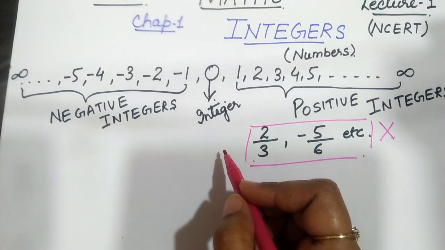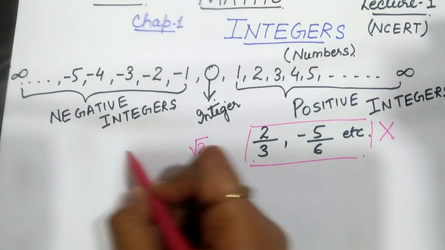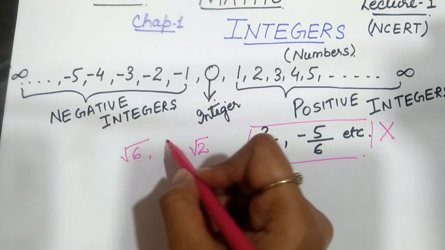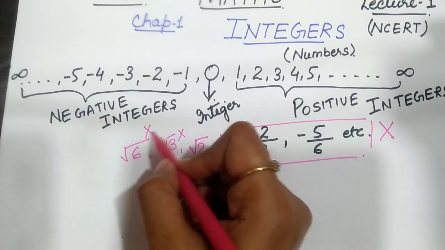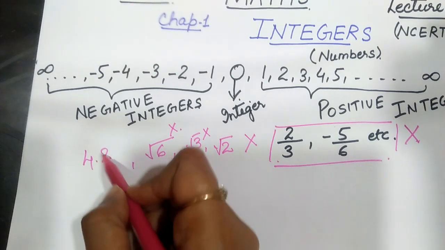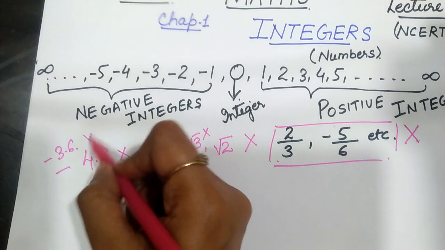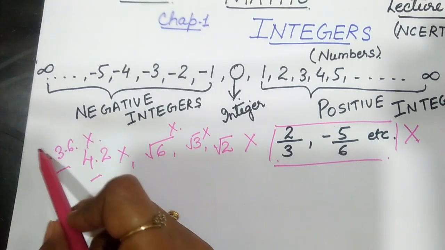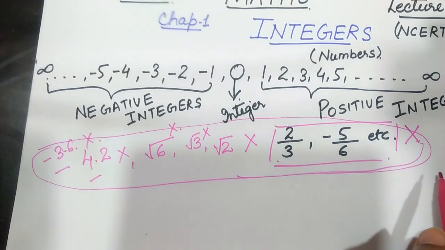The irrational numbers, under root 2, under root 6, under root 3, they are not integers. The decimal numbers 4.2, minus 3.6, they are not integers. So these are the numbers that don't come in integers.